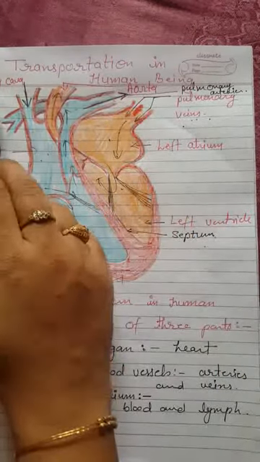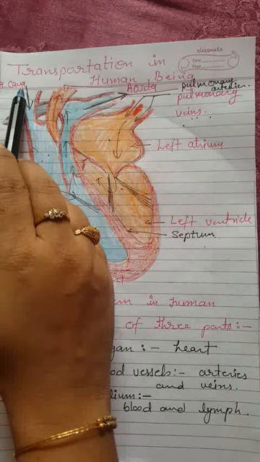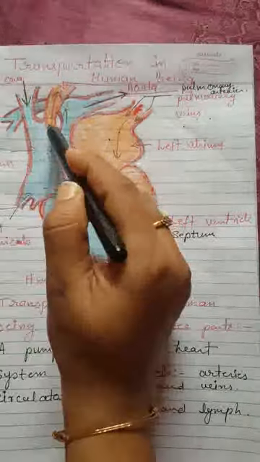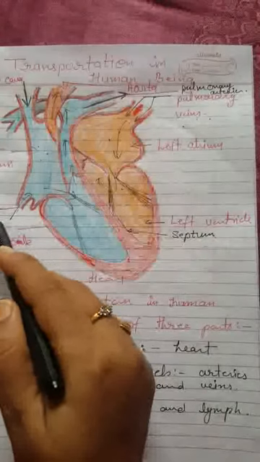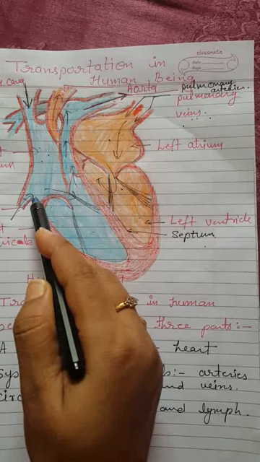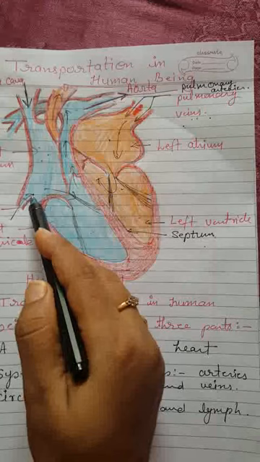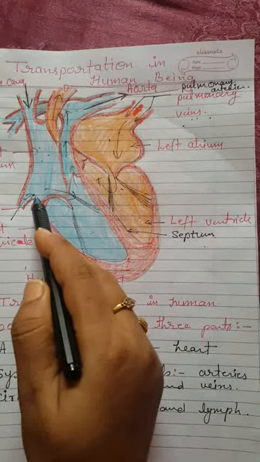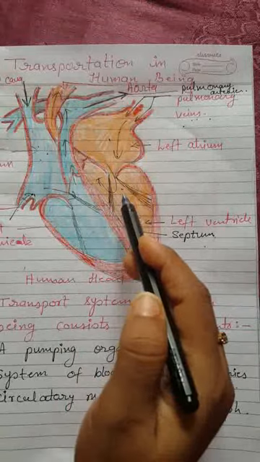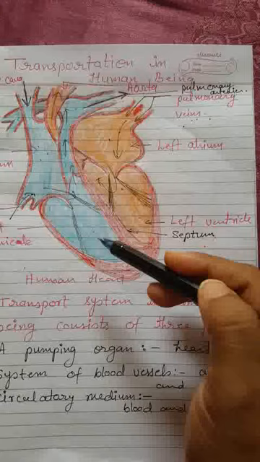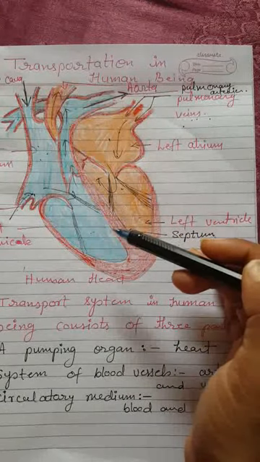Now this vena cava brings blood from the upper part of the body to the right atrium, and from this vena cava the deoxygenated blood from different cells of our bodies through veins comes from the lower part of the body. Now one by one I'll explain the function of this. We will explain this process step by step.